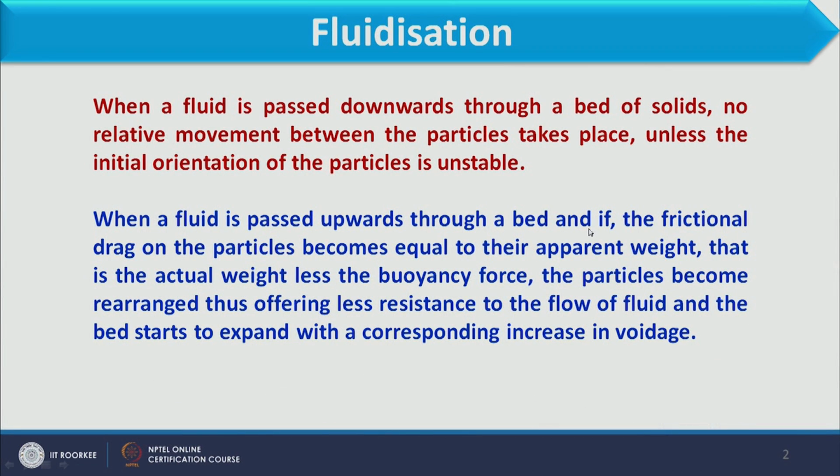On the other hand, what happens if the fluid moves upward? Initially we discussed the movement of fluid downward. Now we will discuss what happens when fluid moves upward through the bed of particles. When a fluid is passed upward through the bed and the frictional drag on the particles becomes equal to their apparent weight, what is apparent weight? It is the actual weight minus the buoyancy force. The particles become rearranged, thus offering less resistance to flow of the liquid, and the bed starts to expand with a corresponding increase in voidage.